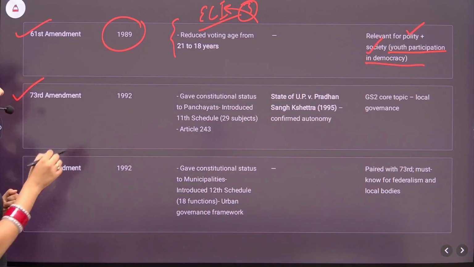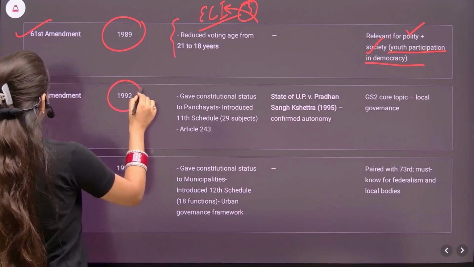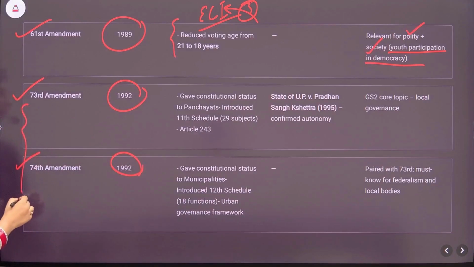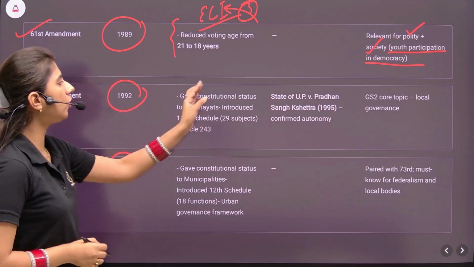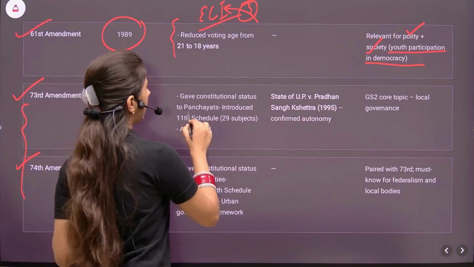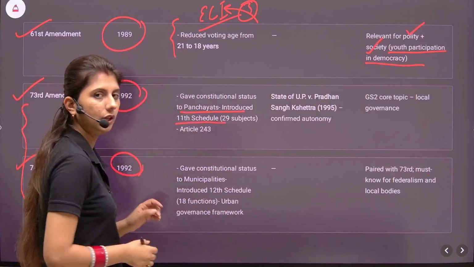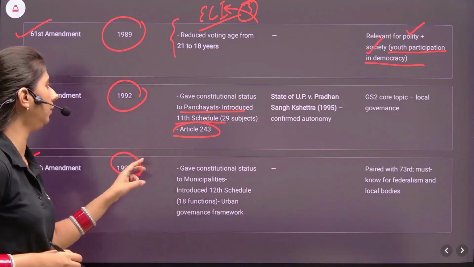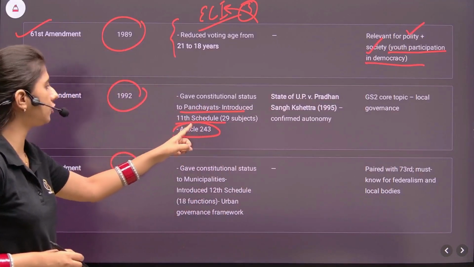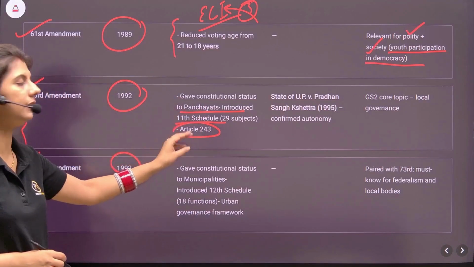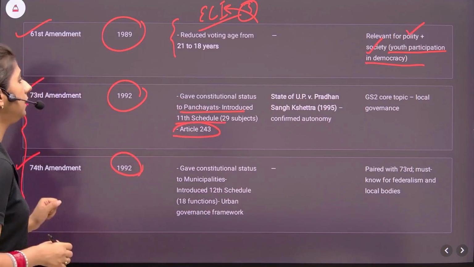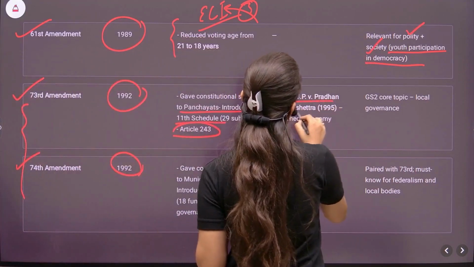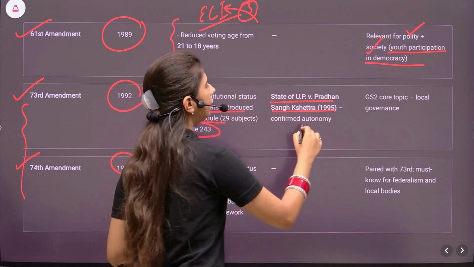73rd Amendment 1992 and 74th Amendment 1992. These two can be studied together. Why? Because it gave the constitutional status to Panchayat, introduced the 11th Schedule, 29 subjects, Article 243. All the facts in just one video. Gave the constitutional status to Panchayat, the schedule, the article, and even the number of subjects are written here. Now, we can read it along with State of UP versus Pradhan Sangh Kshetra 1995, which confirmed this autonomy.